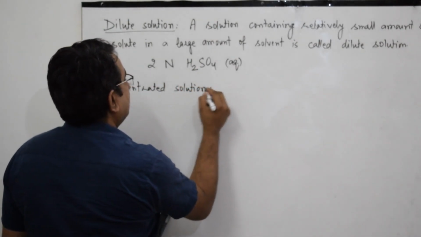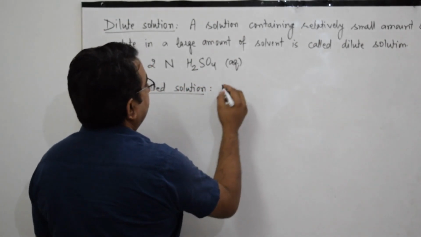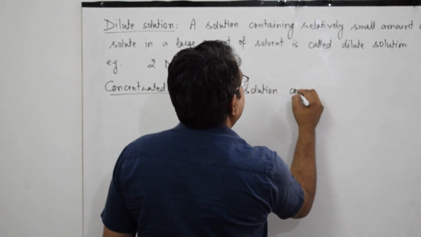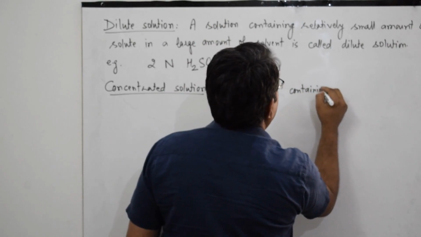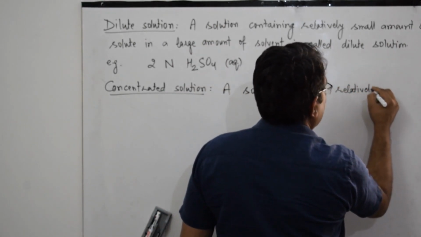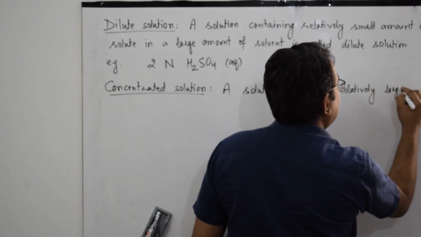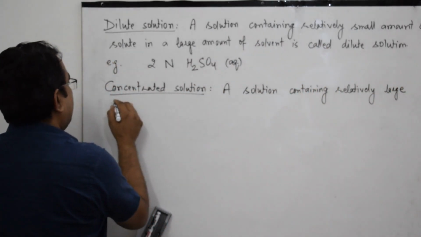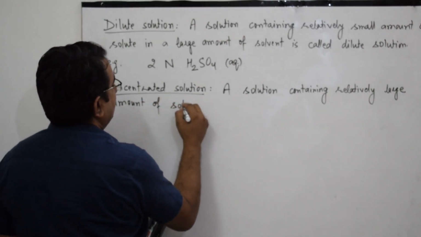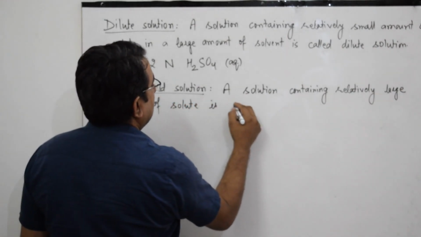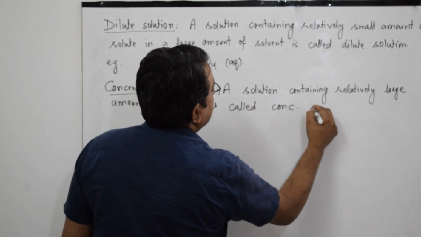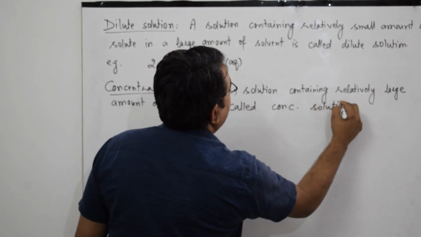Concentrated solution. A solution containing a relatively large amount of solute is called a concentrated solution.